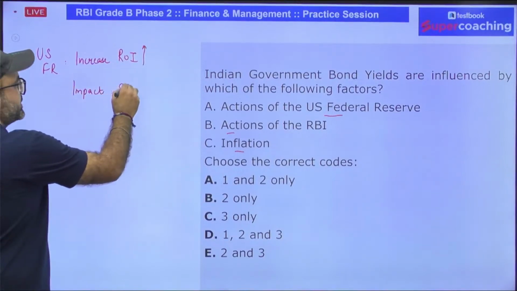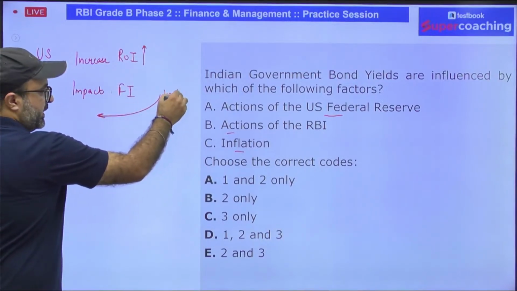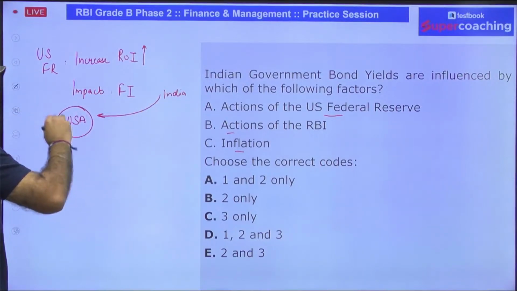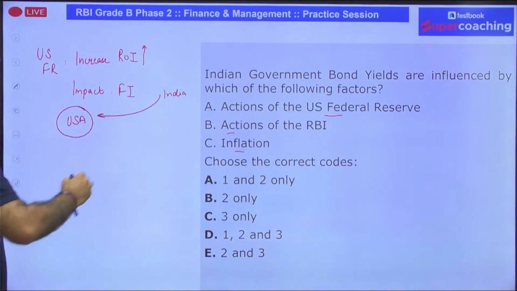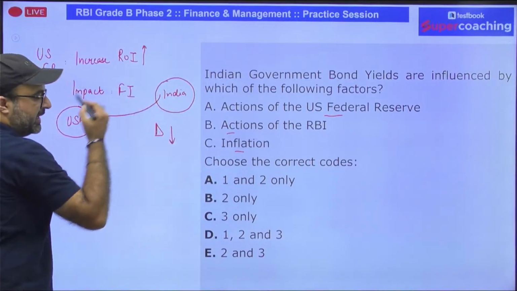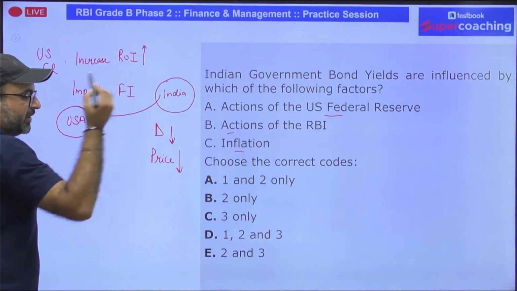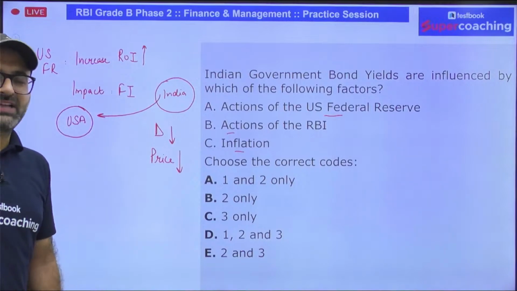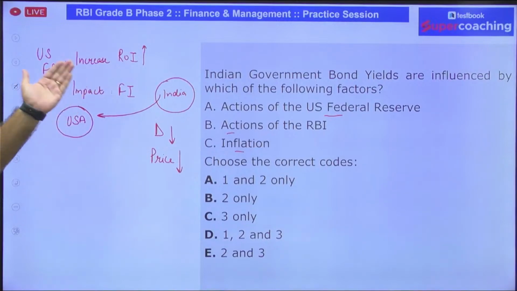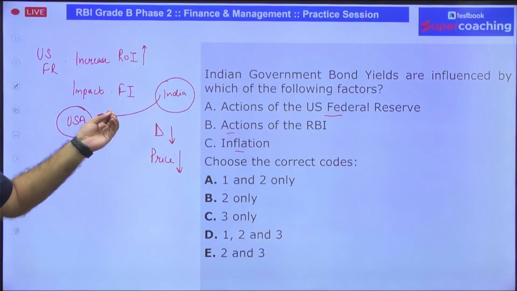So foreign investors will disinvest from India and they will be investing that amount in the US because they are going to receive huge return. If that is the case, in India, demand on government bonds will decrease, and we know this very well. Whenever demand decreases, the price also starts falling down. And if the price starts falling down, that means there is an impact because of the US Federal Reserve. So remember that this is going to be the first point.